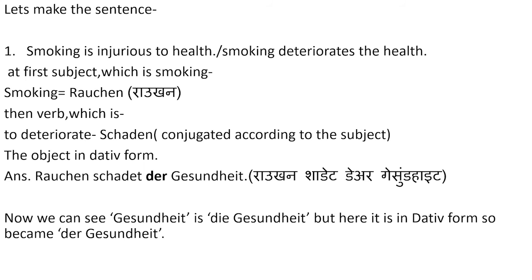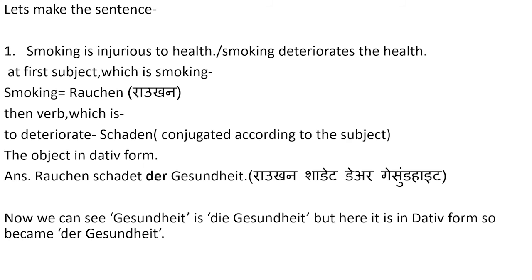For example, if we want to say smoking is injurious to health, or smoking deteriorates the health, how would we say that? At first, the subject, which is smoking, rauchen. Then at the second position, the verb schaden, which is conjugated according to rauchen and becomes schadet. Rauchen schadet.